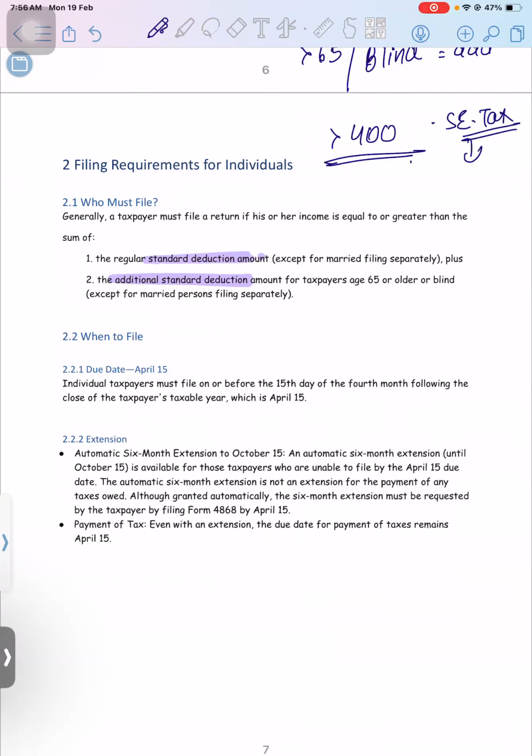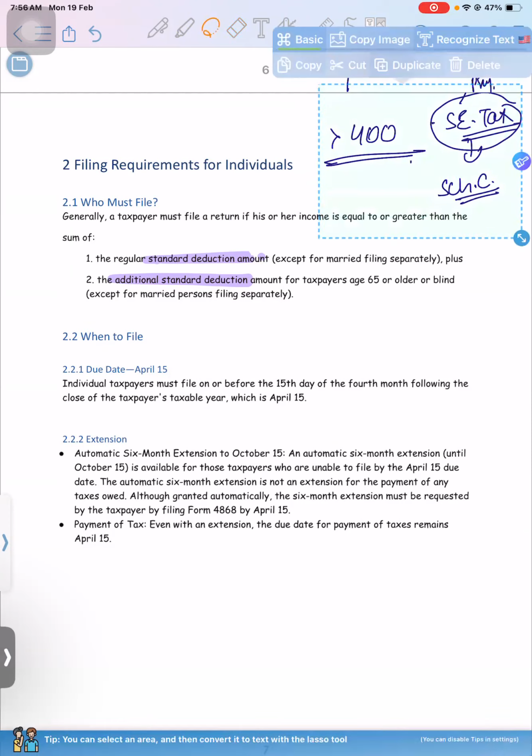Okay, that we will see when we do the Schedule C topic, because this is related to Schedule C. There we will see the details, how to calculate SE tax, what exactly it is. Okay, it is a replacement of a payroll tax. If you are self-employed, you're not employed anywhere, so instead of paying payroll tax, you have to go for a self-employment tax. That we'll see in that chapter later on.